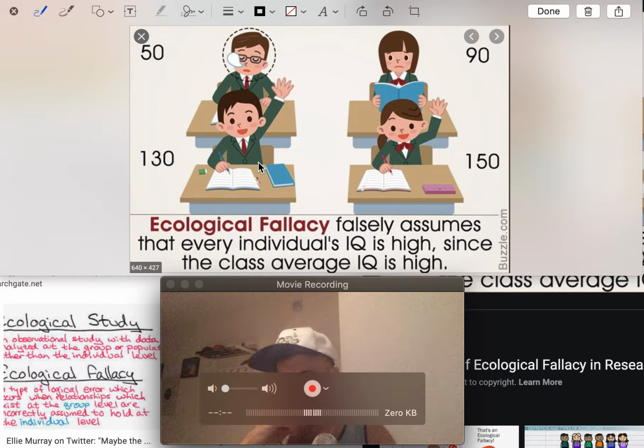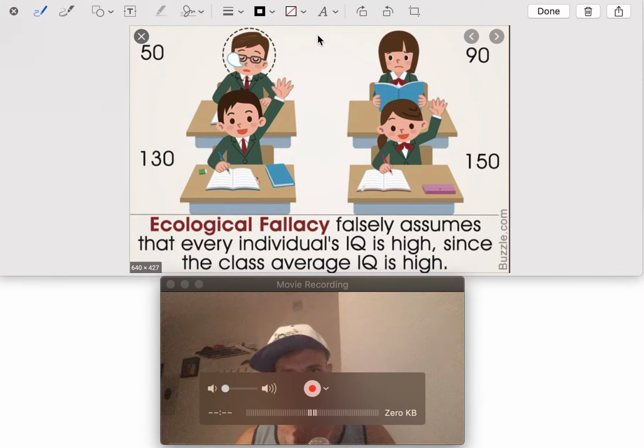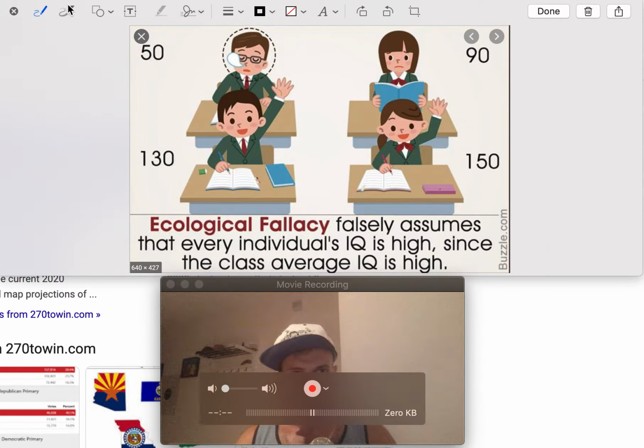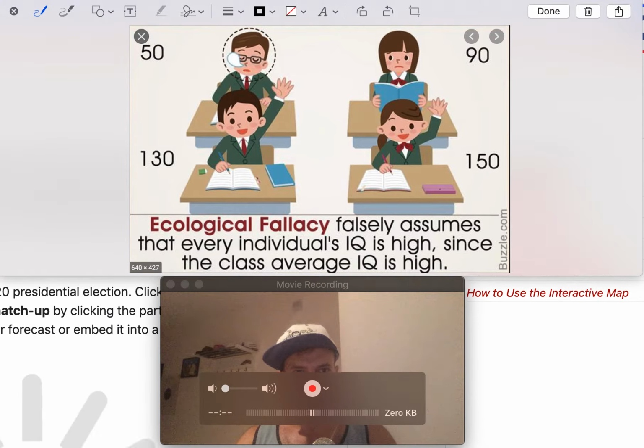Similarly, if we look at, let's say, an electoral college map, these are good. The 2020.